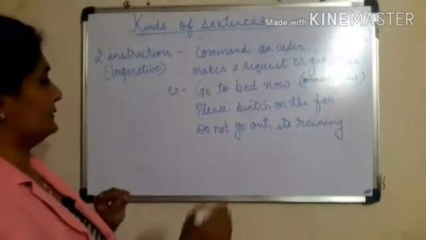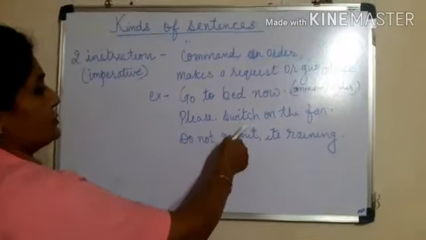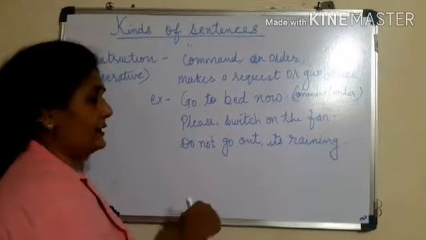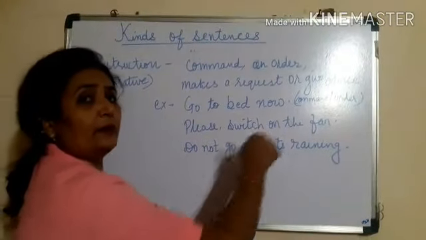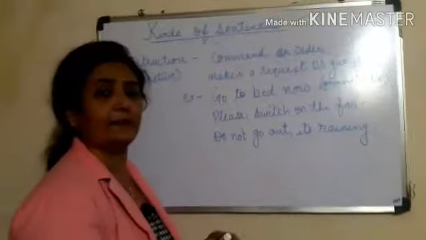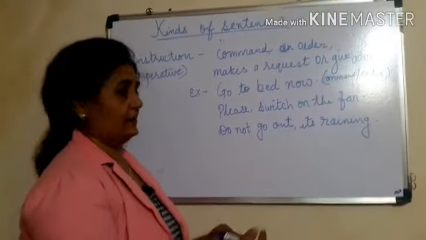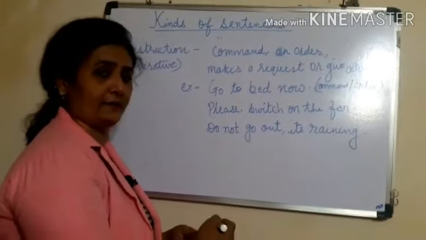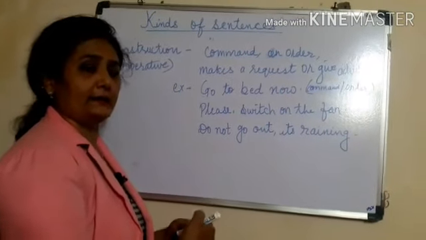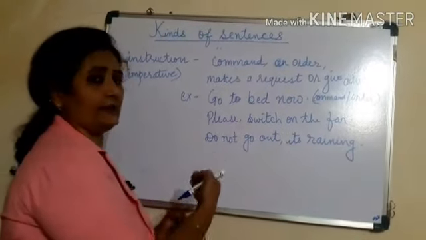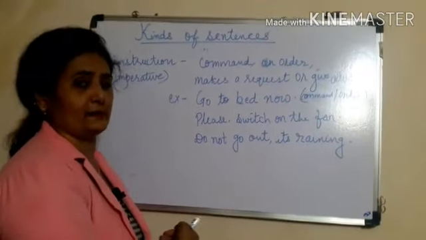Now the second one we'll see: please switch on the fan. Here a request is made for switching on the fan. In this sentence we ask someone in a polite manner, so this comes under request. We are requesting someone, saying please, and these polite words are used in the form of a request.